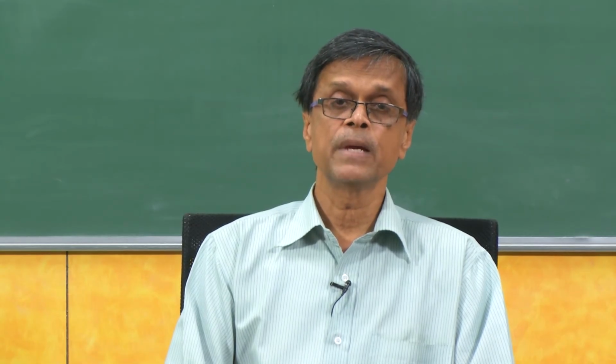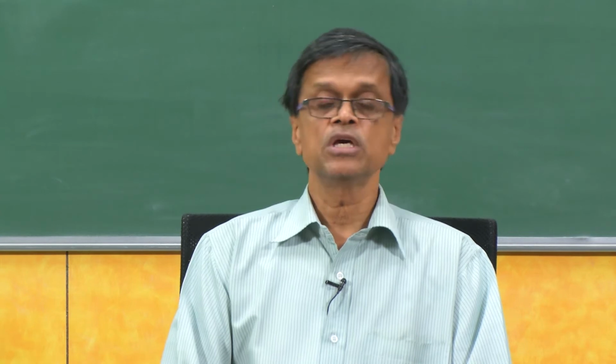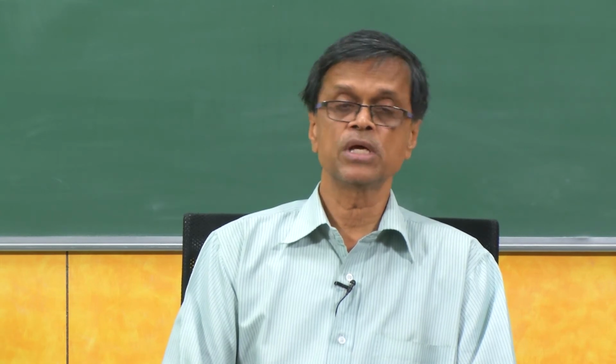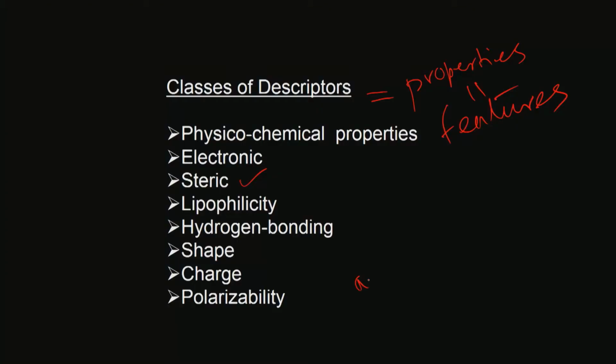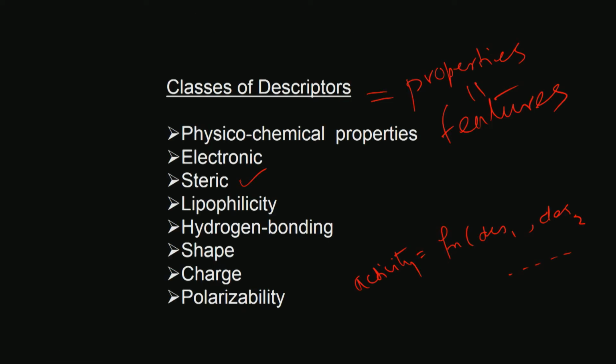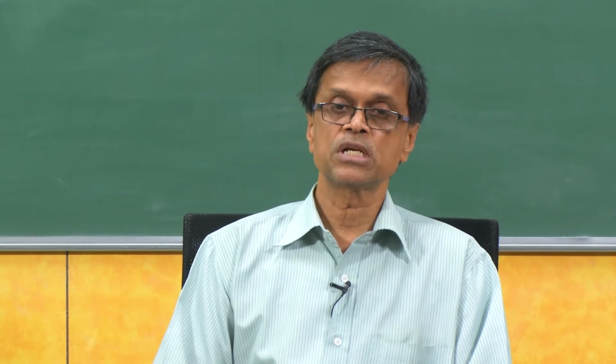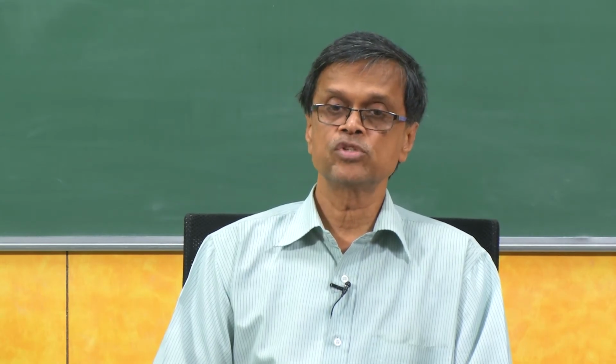Okay. And then with those descriptors we try to select the best descriptors and then try to develop a mathematical relation between the activity on one side, that is the left hand side, versus the function of descriptors. Okay, 1 descriptor, 2, and so on. So obviously we need to have a large number of data points if we want to have many descriptors in the model. Okay, that is statistics. If you have done a course on statistics, you will know how many descriptors we should have for activity.